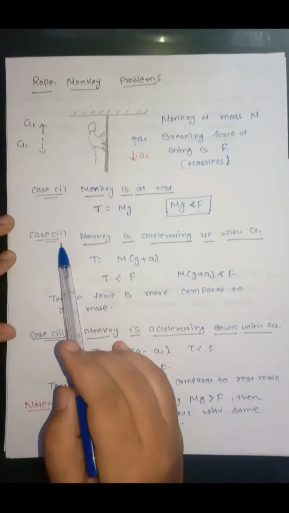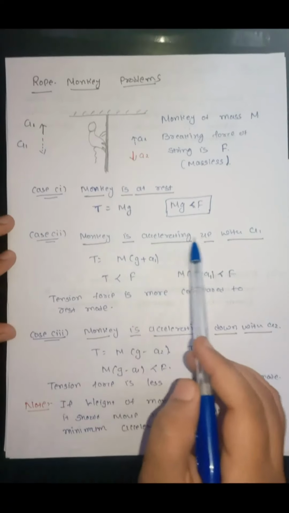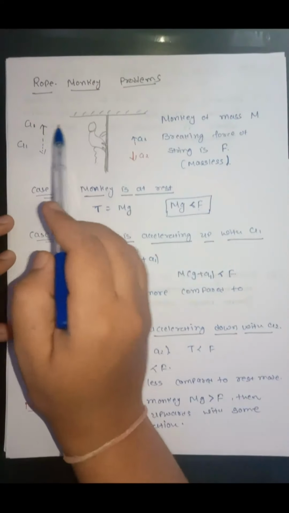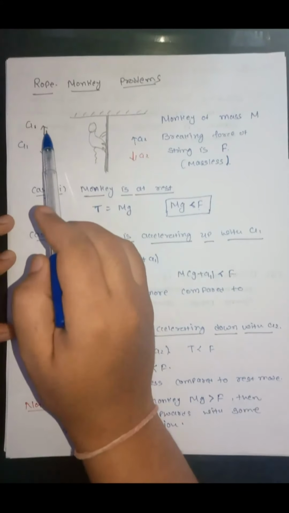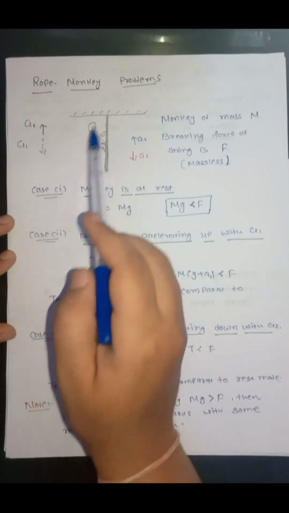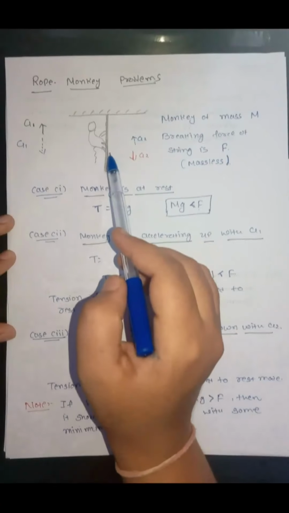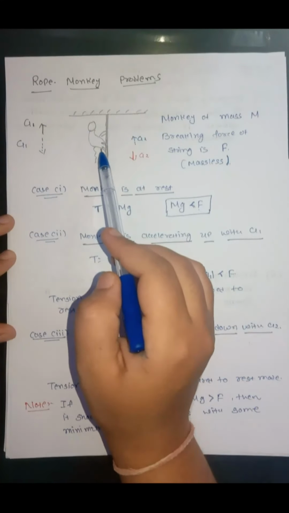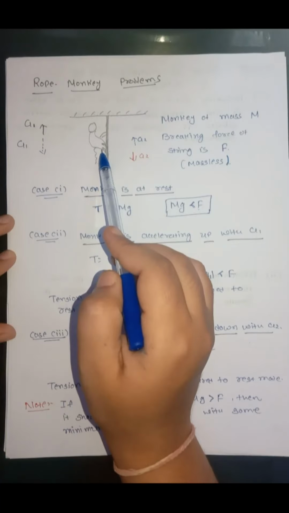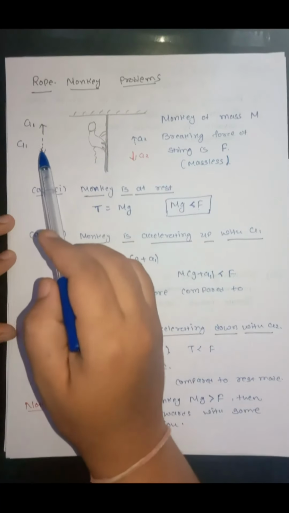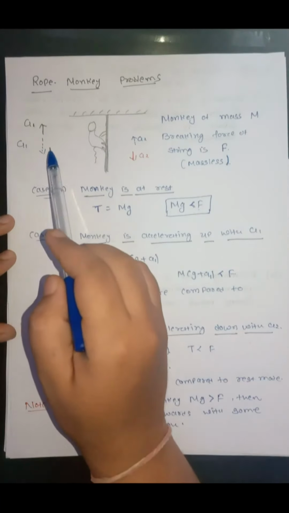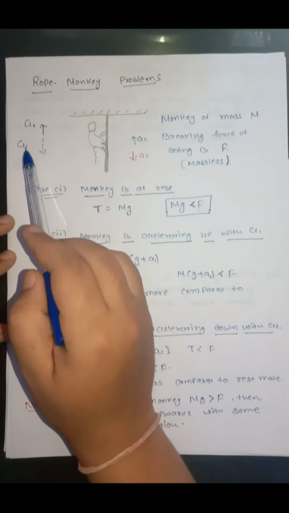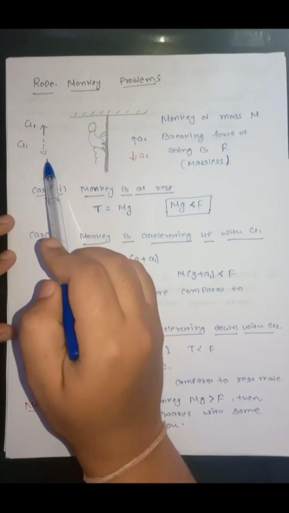Now the second case, the monkey is accelerating up with acceleration A1. To make this situation simpler, we will make the acceleration of this monkey 0. For that, we have to apply same acceleration in opposite direction. So we are applying A1 acceleration in downward direction.